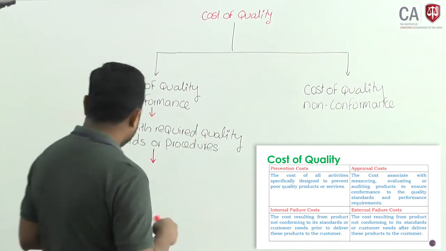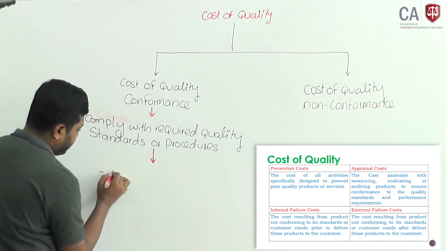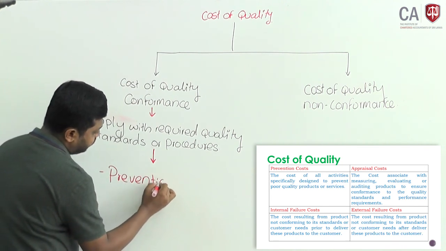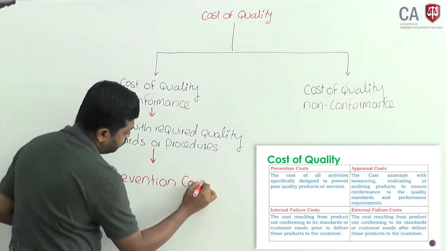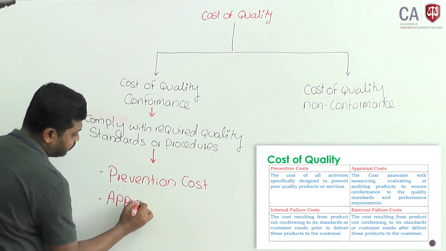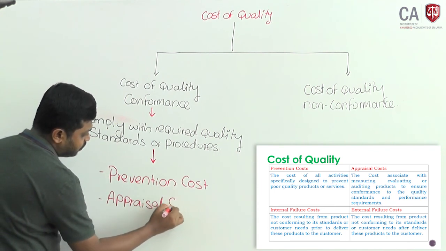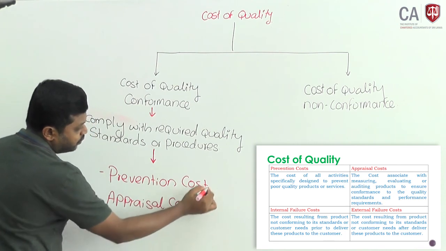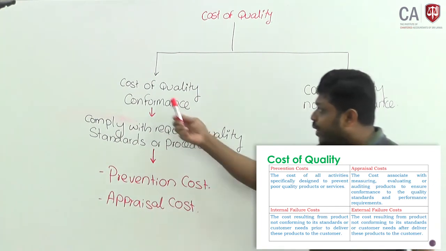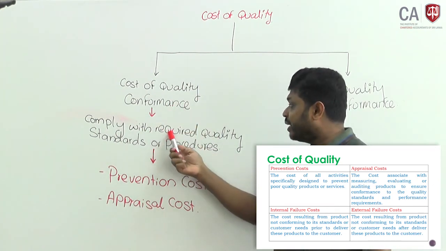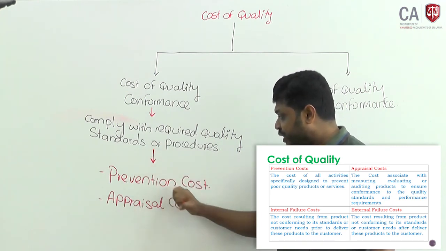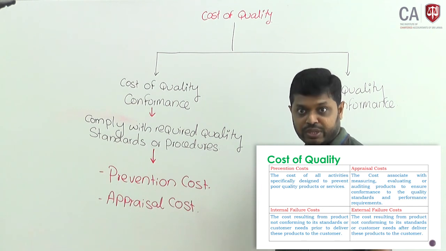They are called prevention cost and appraisal cost. Cost of quality conformance, that means comply with required quality standards or procedures. There are two: prevention cost and appraisal cost.